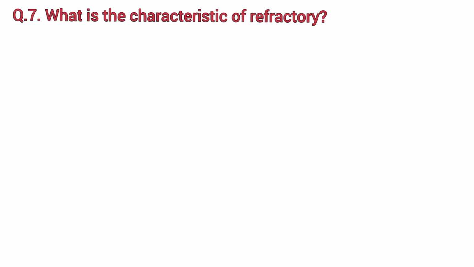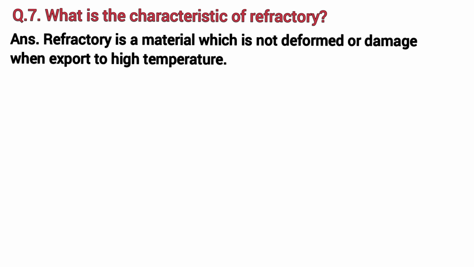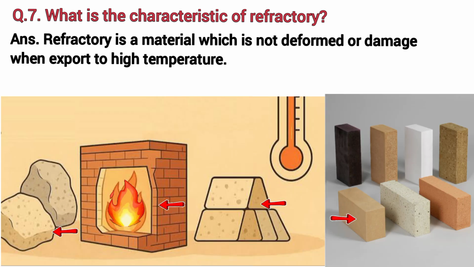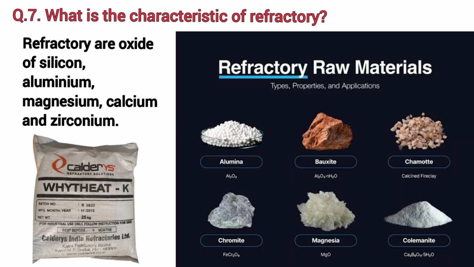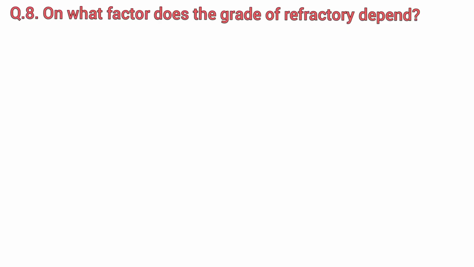What is the characteristic of refractory? Refractory is a material which is not deformed or damaged when exposed to high temperature. Refractories are inorganic, non-metallic, porous and heterogeneous materials composed of thermally stable minerals, aggregates, a binder phase and additive. Refractory are oxides of silicon, aluminium, magnesium, calcium and zirconium.